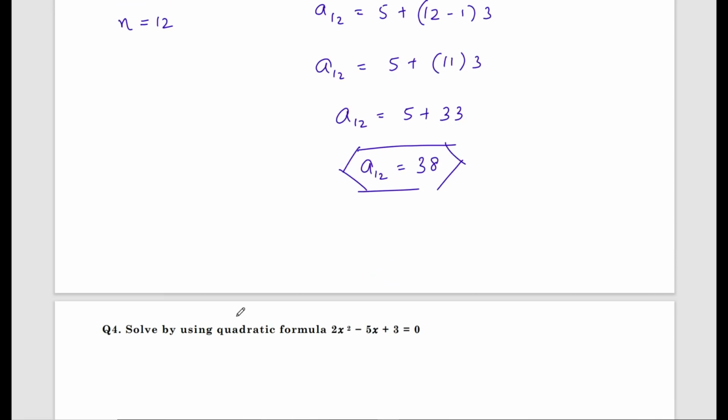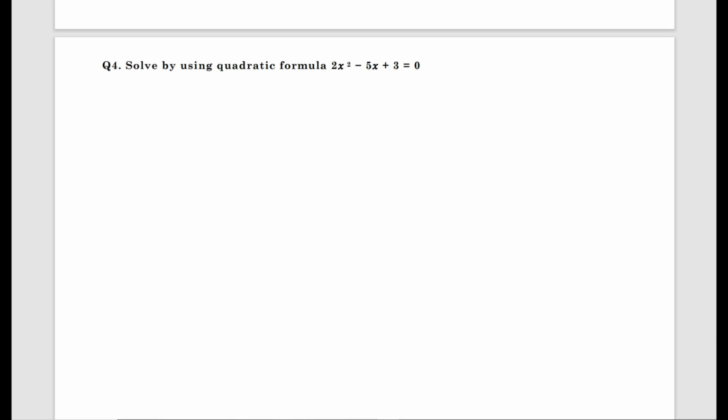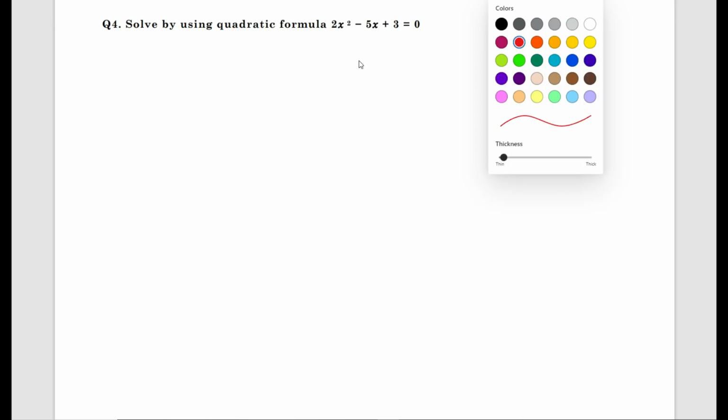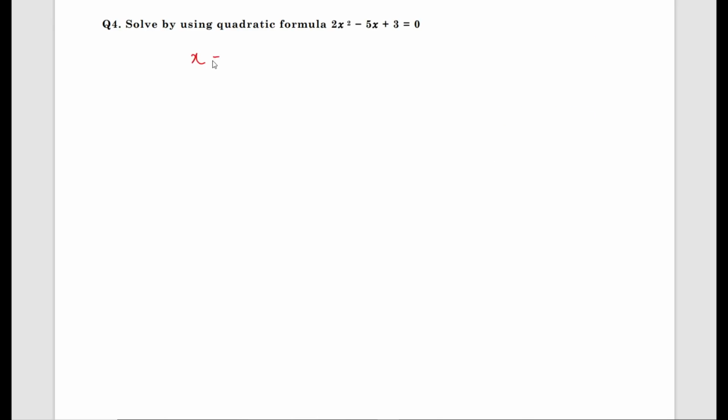Moving to next very important question, solving quadratic equation by using quadratic formula. First we'll learn the quadratic formula. Repeat with me, x equals minus b plus or minus root b square minus 4ac, by 2a.